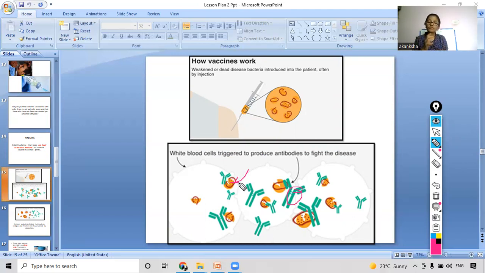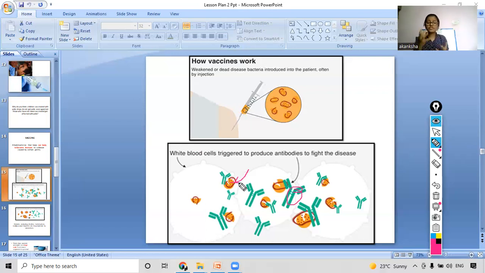If dead or weakened microbes are introduced into a healthy body, the body fights and kills the invading bacteria by producing some suitable antibodies. The antibodies then remain in the body, and we are protected from the disease causing microbes. So this is the process how our body is protected when we take a vaccine, right? So this is how a vaccine works.